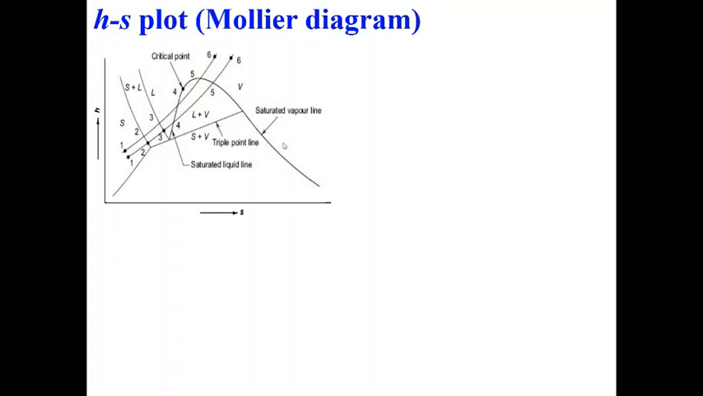We have the saturated vapor line and the saturated liquid line. So this is a vapor dome. Then there is a triple point line. After that you will have solid plus vapor. The critical point is shown.